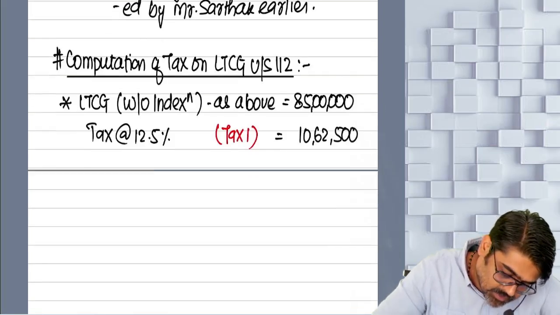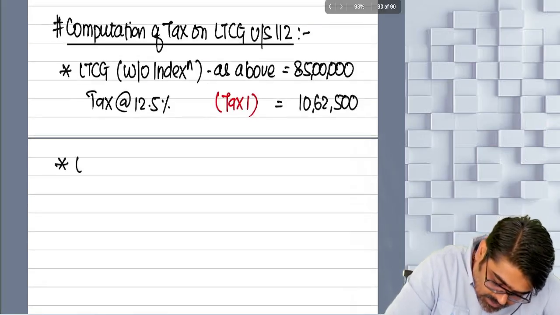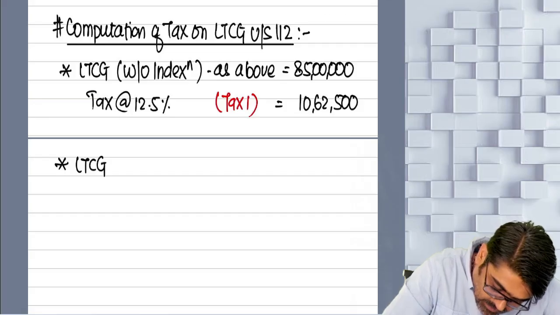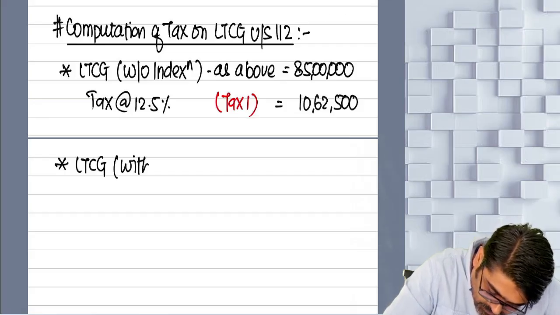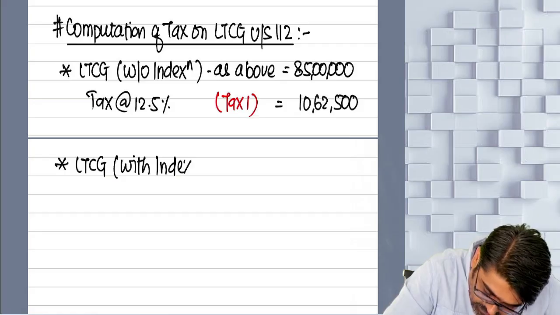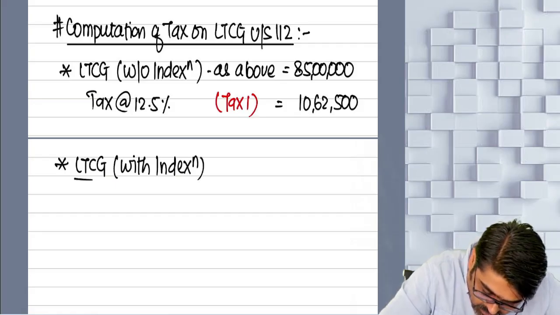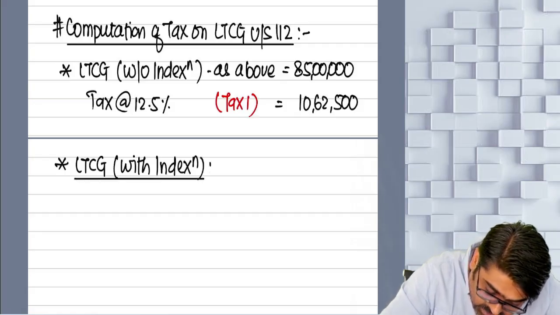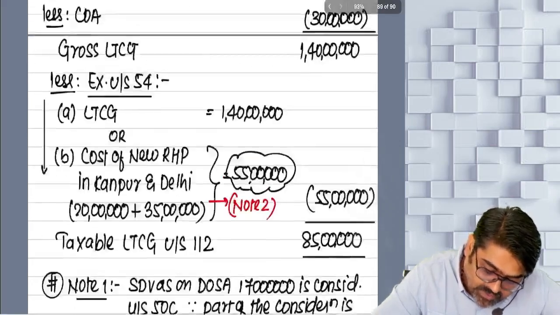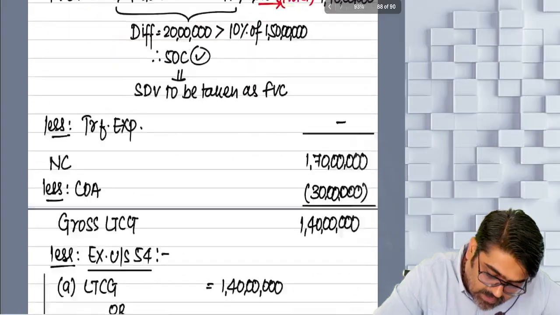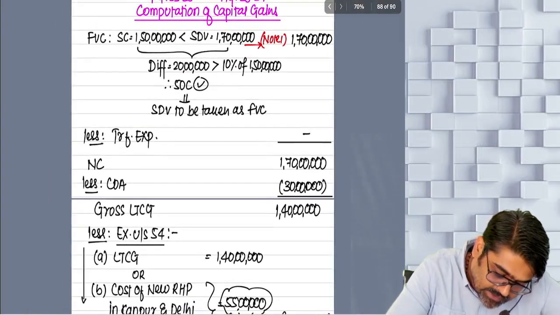Now what are you going to do? LTCG with indexation. And guys, now this long-term gain you are going to calculate with indexation. The calculations remain the same, everything remains.